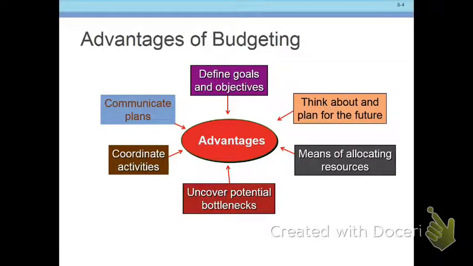Every company budgets, and they do it for a number of reasons. It helps them define their goals and objectives. It helps them plan for the future. It's a way to allocate resources. It also allows them to communicate their plans. It's a great way to communicate what we're planning on doing. Most companies put together a budget for the upcoming year in October or November. So it's a long process, and usually by the end of November, maybe Thanksgiving, it is all done for the next year.